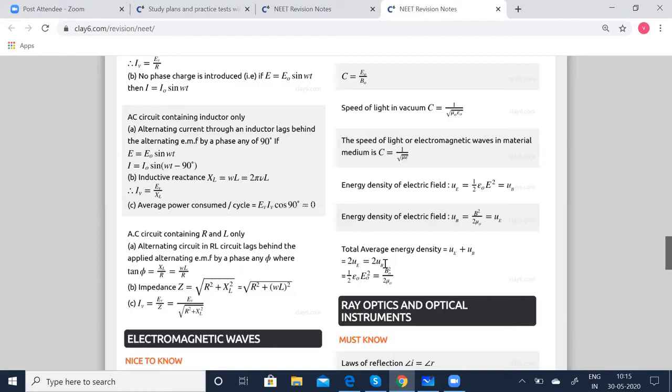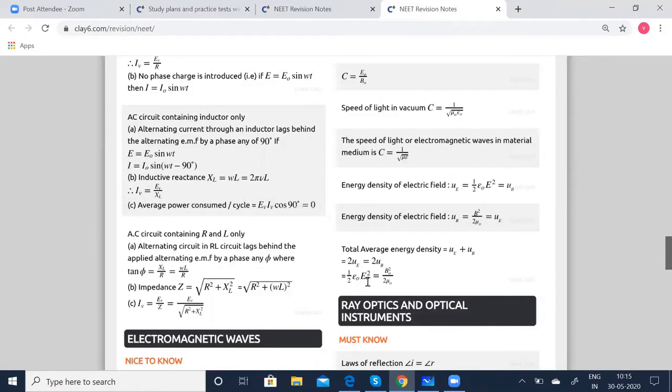Again and again, I'm repeating this because when we come down to the NEET tests, time management is very, very important. You can't keep deriving the equations every time and then solve it. It is going to be a tough job. So it is always better to remember the formula and then directly apply it. That is where the NEET revision notes are going to really help you, because this is tailor-made for NEET exams.